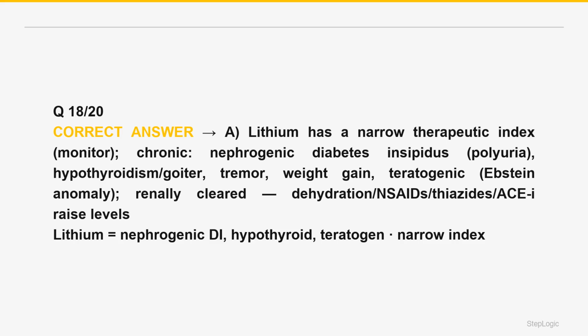Other effects are fine tremor, weight gain, acne, and in overdose, neurotoxicity. It is teratogenic, associated with the Ebstein anomaly, a cardiac malformation, so it is avoided in pregnancy. Crucially, lithium is cleared entirely by the kidney and handled like sodium, so anything that reduces clearance raises levels and risks toxicity. Dehydration or volume depletion, NSAIDs, thiazide diuretics, and ACE inhibitors all increase lithium levels. The narrow index drug with nephrogenic DI, hypothyroidism, teratogenicity, and renal clearance interactions is the correct lithium profile.